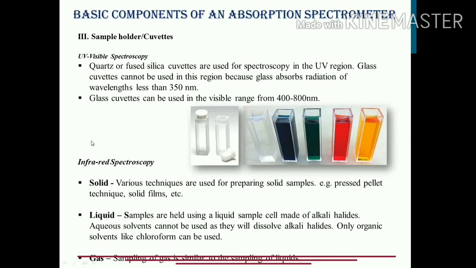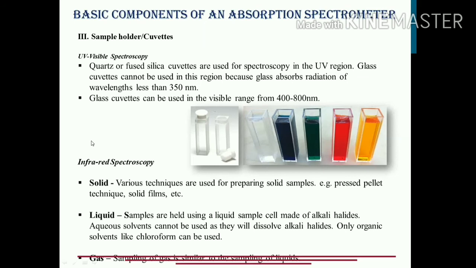Example, using a pressed pellet technique, in which the sample is taken and mixed with KBr. Usually a 1:3 ratio of sample and KBr is taken. You mix them properly using a mortar and pestle, and that mortar and pestle is made up of a special substance called agate.